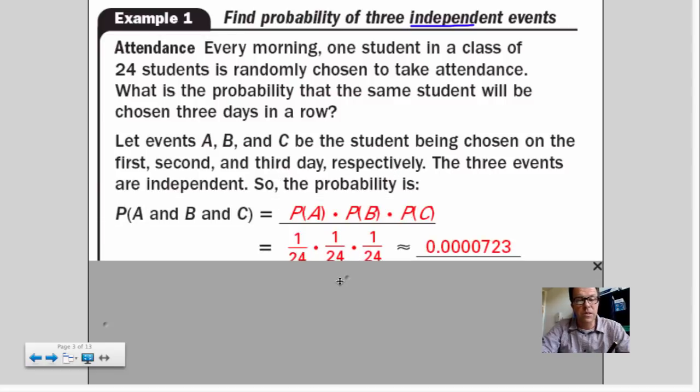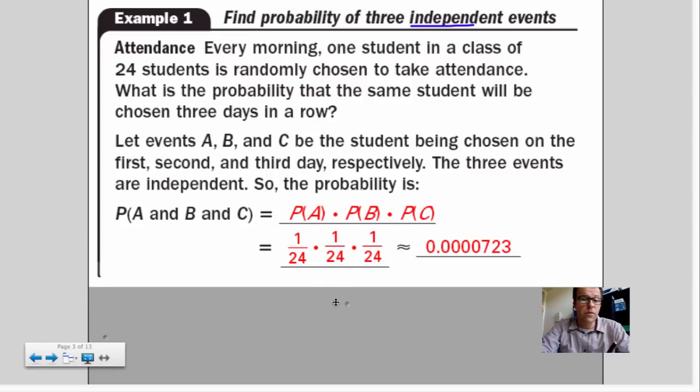So the probability on one day, to get one student out of 24, is 1/24th. But then you're going to do it a second day and a third. And again, you should feel that this is very unlikely. The probability of this happening is very low.